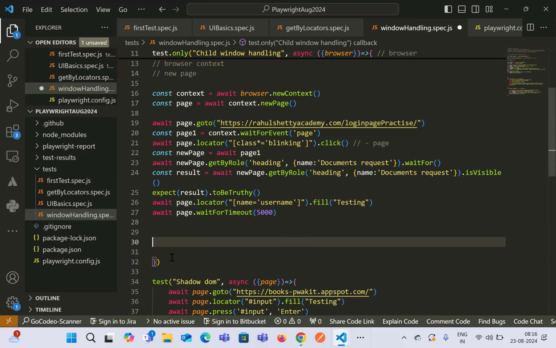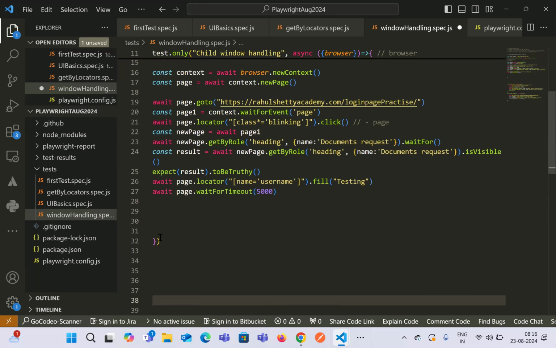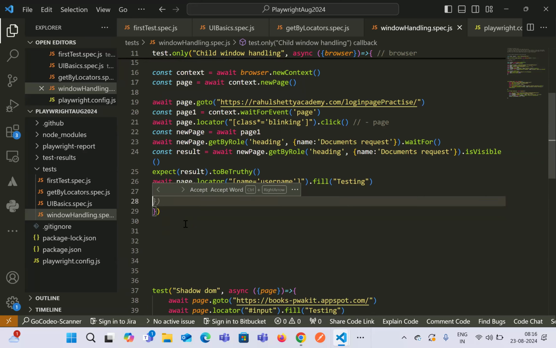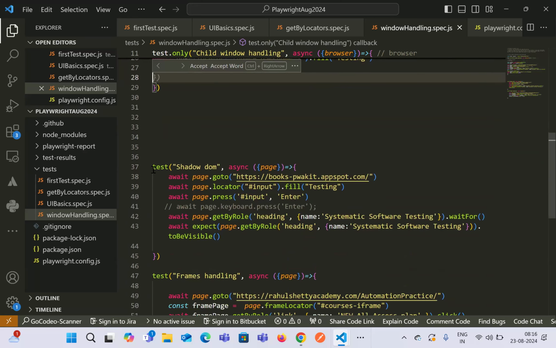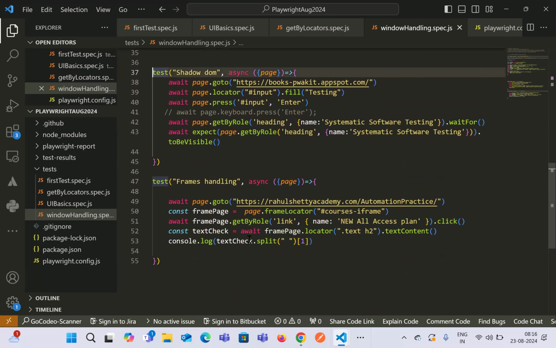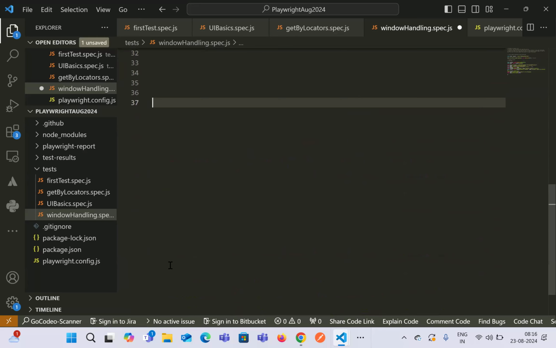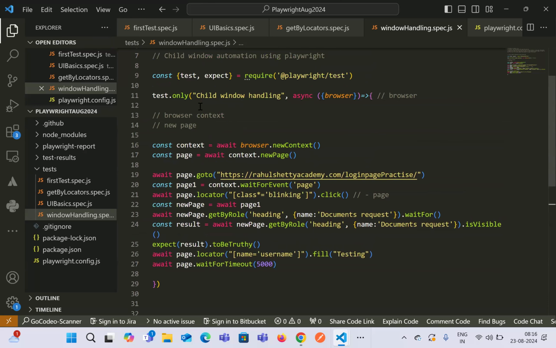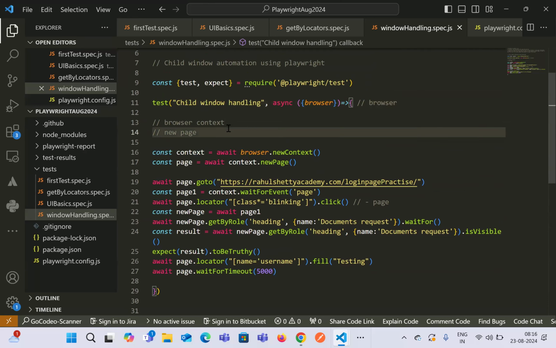So we have another way. This is one way. We have another way to handle the child windows. Okay, so let's remove this from here. Let's see how we do that.